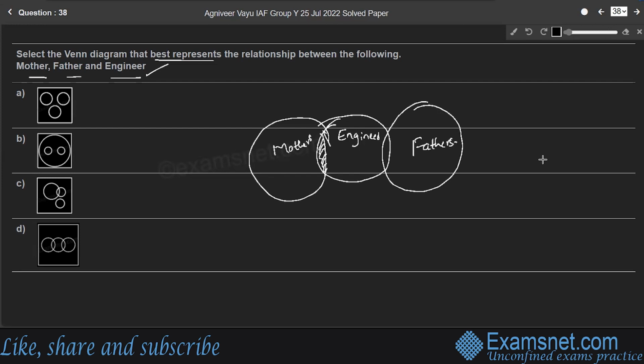We cannot relate mothers and fathers here, so there is no intersection between mother and father. There will be an intersection between engineer and father, and engineer and mother. Therefore, this Venn diagram best represents the relationship. Option D is the right answer.